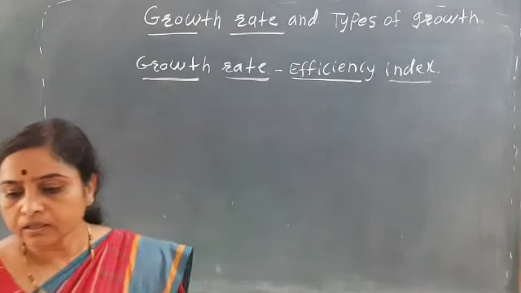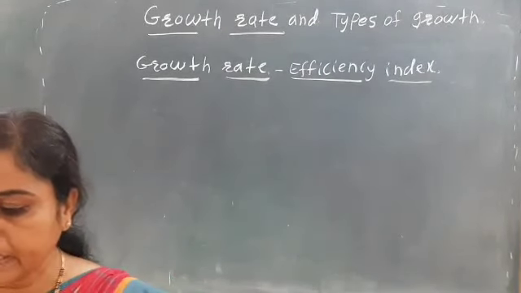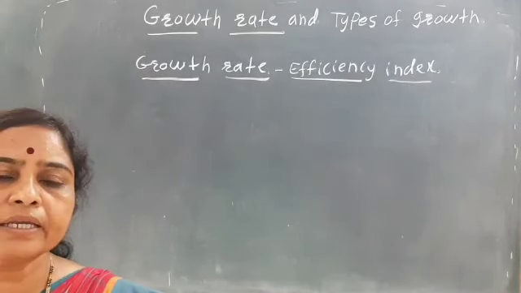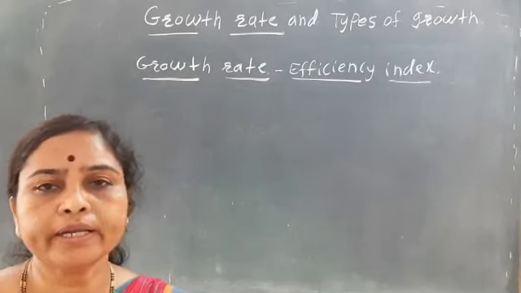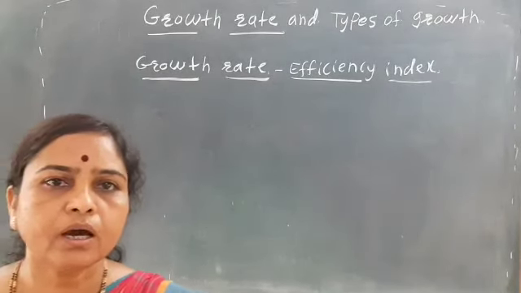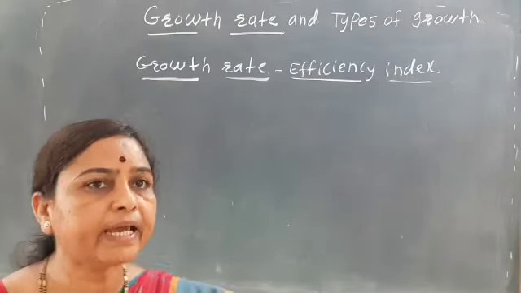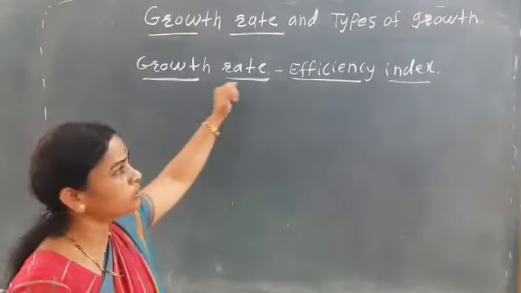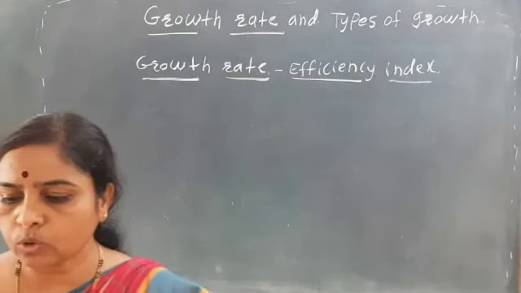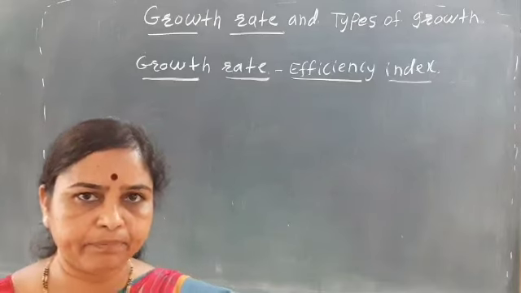Growth mainly takes place as an increase in the size of the organism. It is permanent and irreversible, and this growth which takes place per unit time is nothing but the growth rate of the organism. This growth rate is of two types.